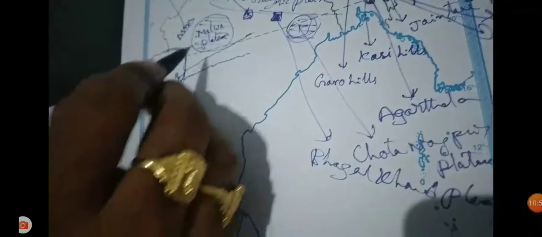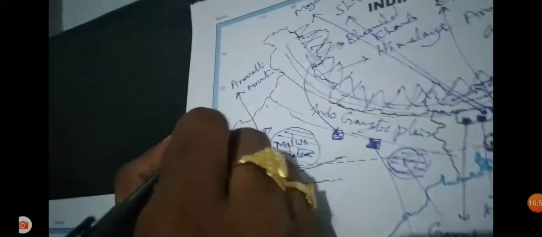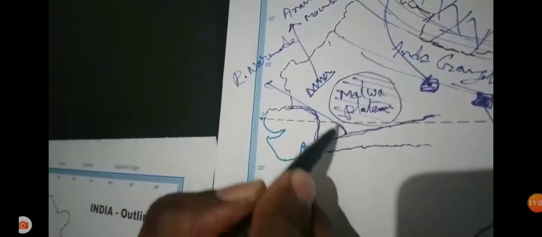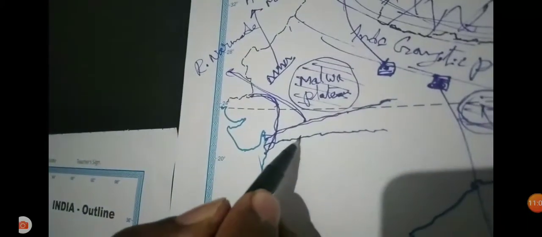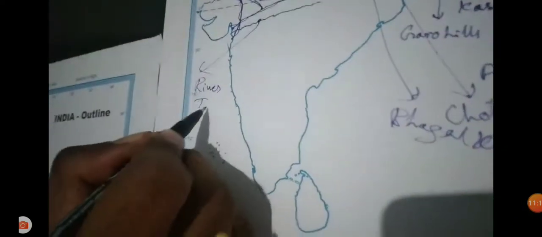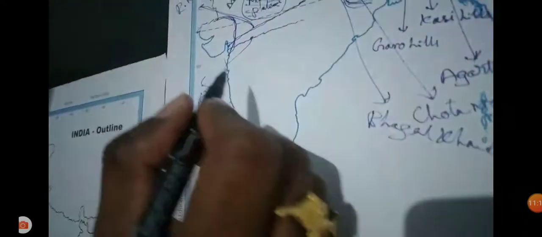The birthplace of the Narmada is in Madhya Pradesh, and the Tapti's birthplace is also Madhya Pradesh. Amarkantak is the birthplace of the Narmada.